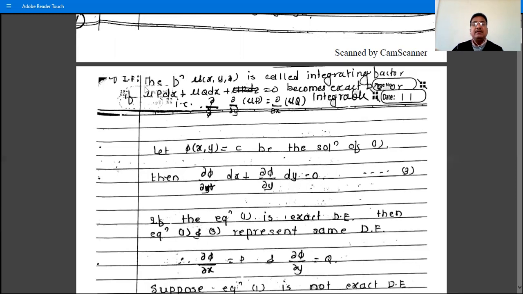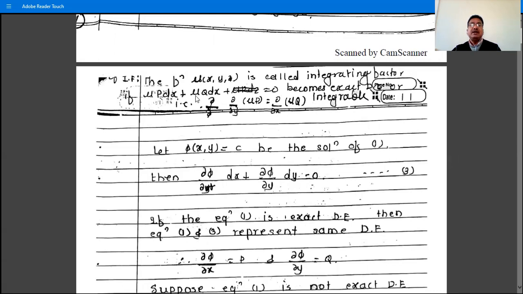We know that the equation is integrable if the derivative of the coefficient of dx with respect to y, that is ∂(mu P)/∂y, and the derivative of the coefficient of dy with respect to x, that is ∂(mu Q)/∂x, are the same.